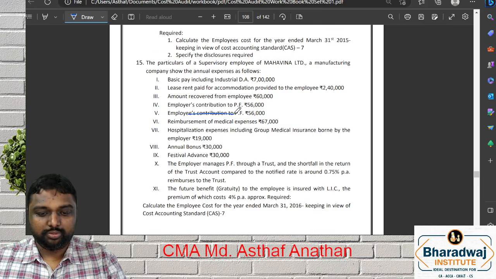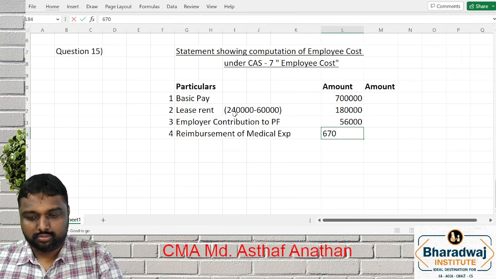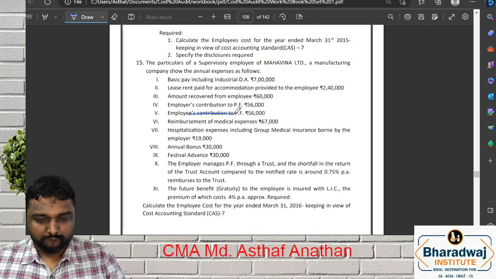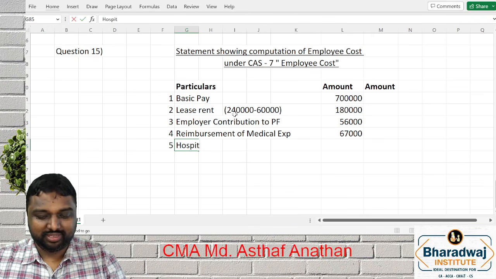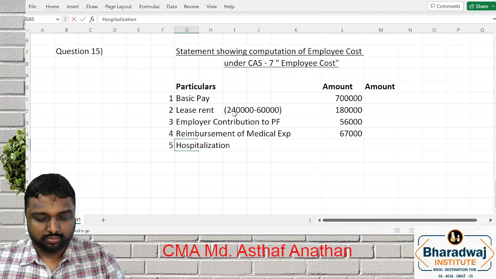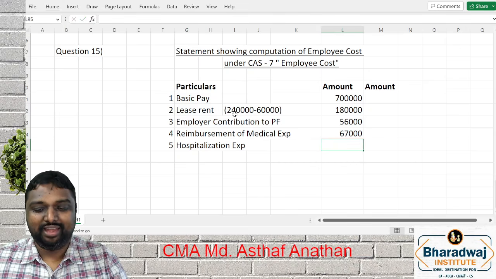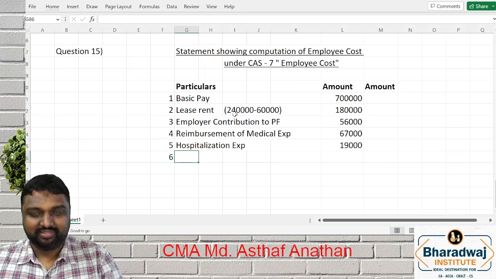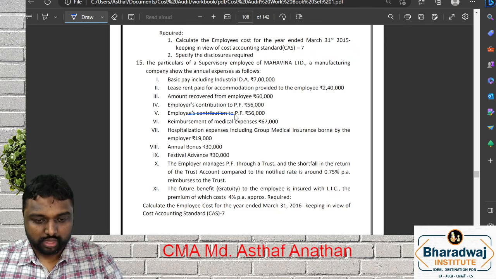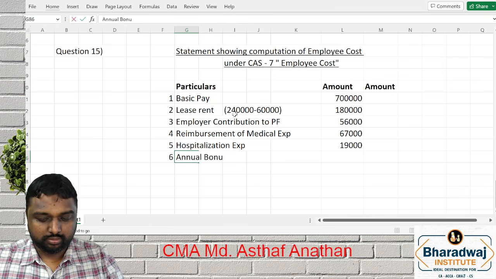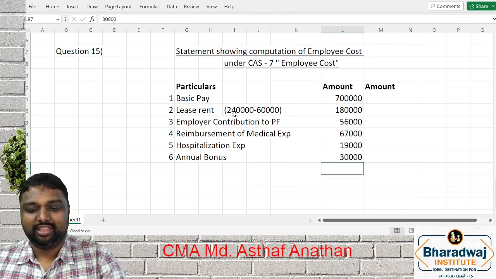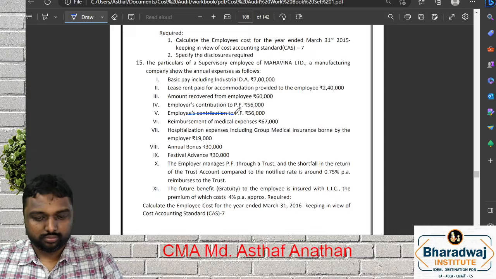What is the reimbursement of medical expense? 67,000. Hospitalization expense. Whether it is employee or family, everything will come. 19,000. Annual bonus 30,000. Festival advance will not come.